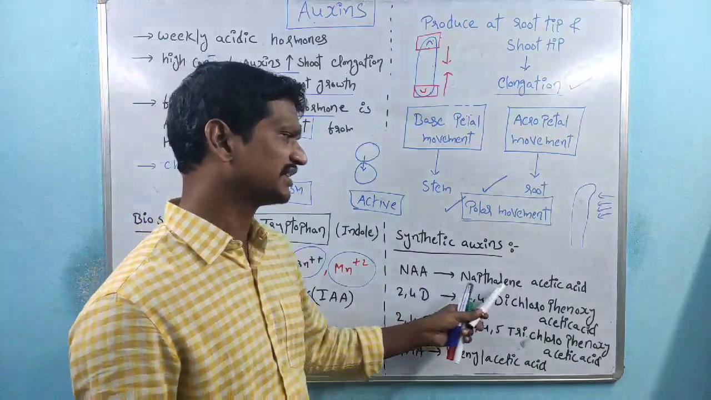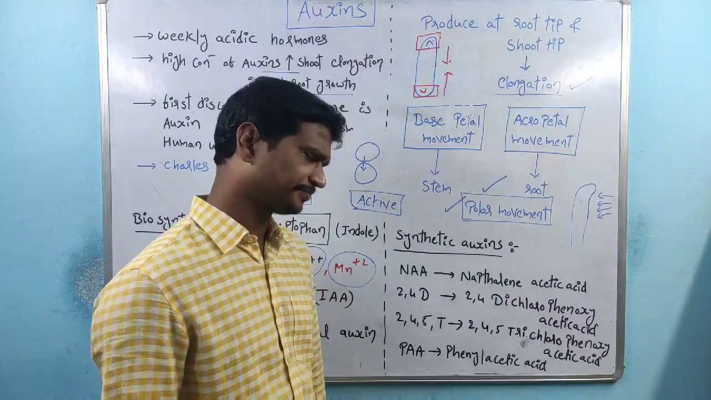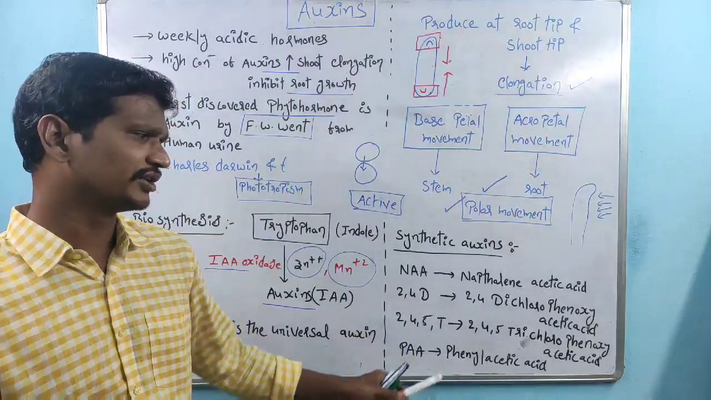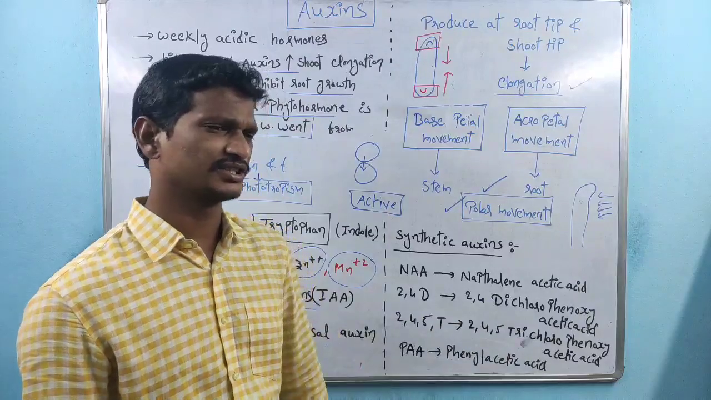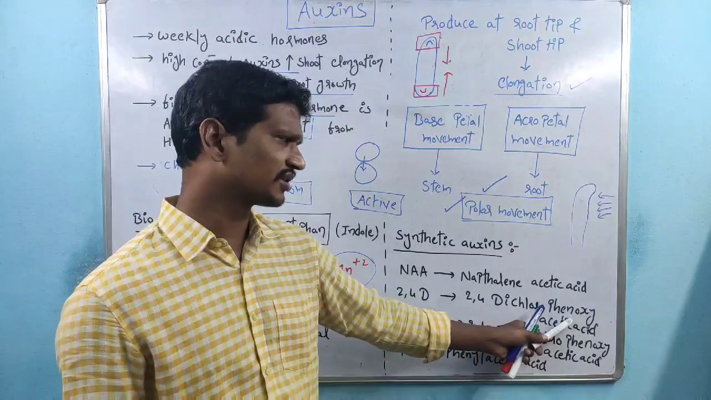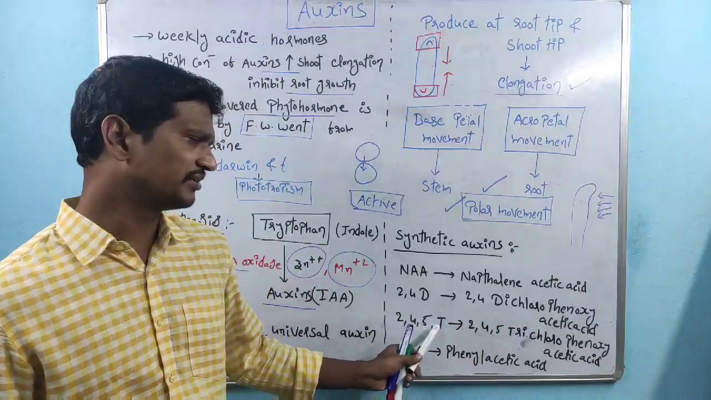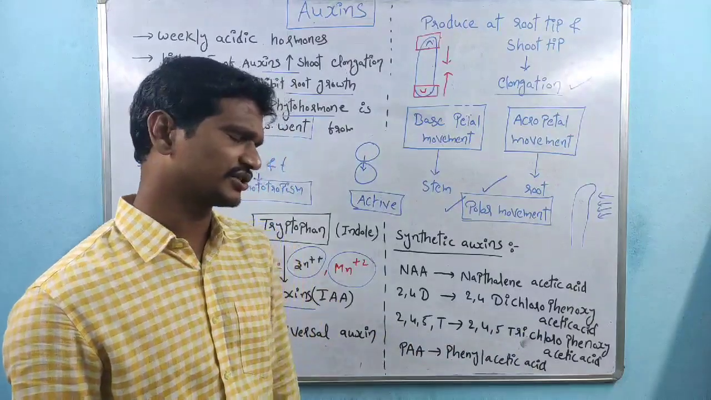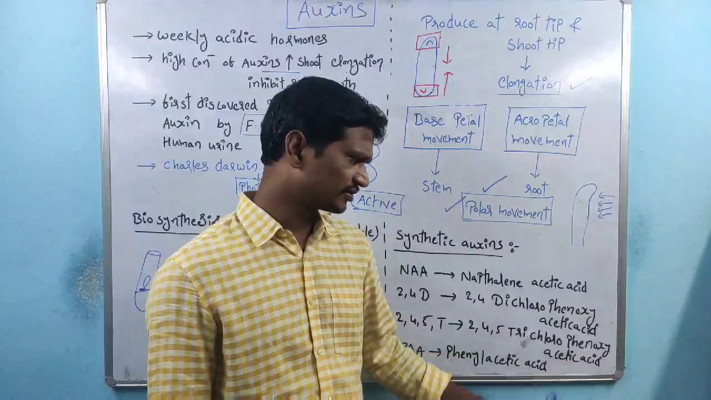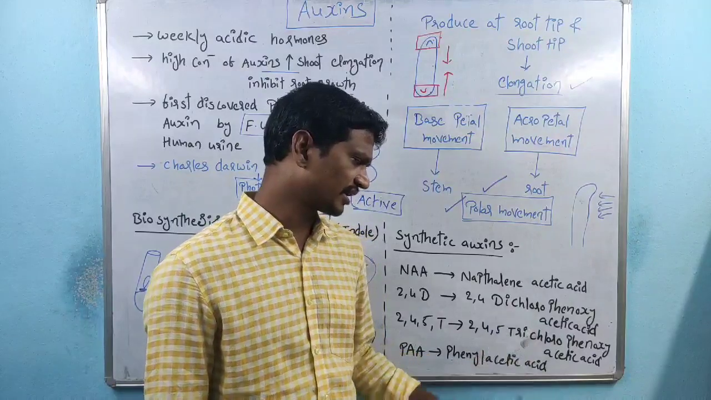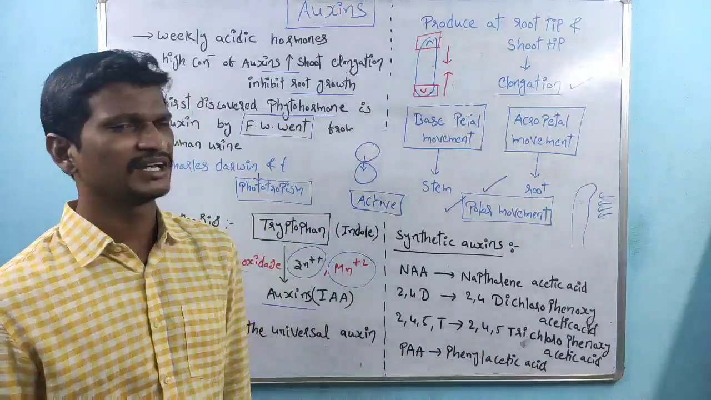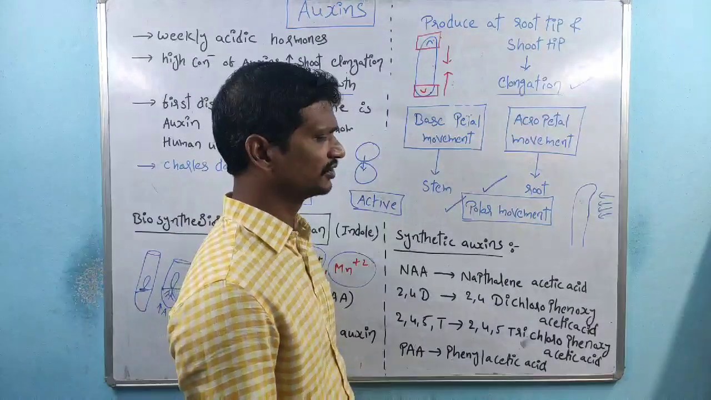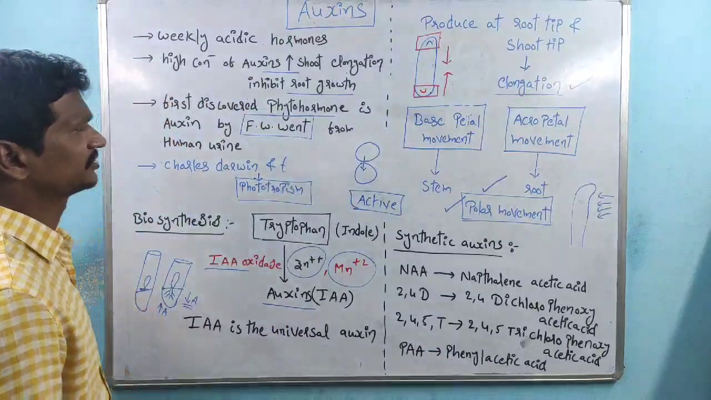So here NAA, naphthalene acetic acid, is one of the synthetic auxins, right? And 2,4-D, 2,4-dichlorophenoxyacetic acid, right? See here, mostly phenoxy is the common one. And 2,4,5-T, 2,4,5-trichlorophenoxyacetic acid. So I said phenoxy is the common one, here dichloro, here trichloro, right? And PAA, phenylacetic acid. PAA indicates phenylacetic acid, right? So that is about some of the synthetic auxins.